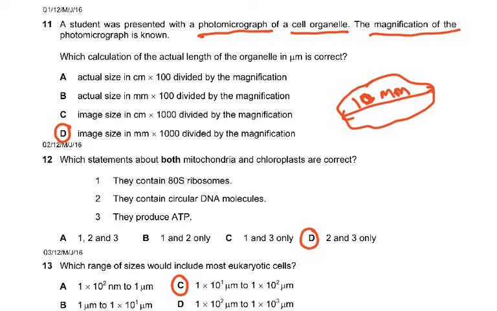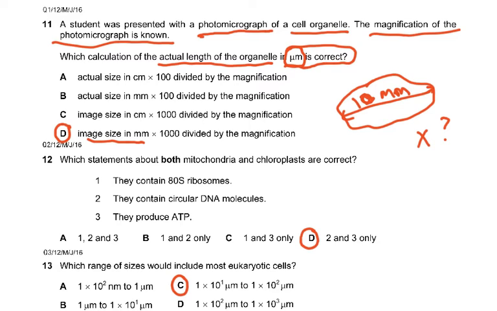Question 11, a student was presented with a photomicrograph of a cell organelle. The magnification of the photomicrograph is shown. So there is something written here, X something, which is the magnification. Now, which calculation of the actual length of the organelle in micrometers is correct? You didn't read this micrometer. So the image size in millimeters, say this was 10 millimeters, you multiply it by 1000 to get micrometers, and then you divide it by the magnification, whatever was given here. So the answer was D.